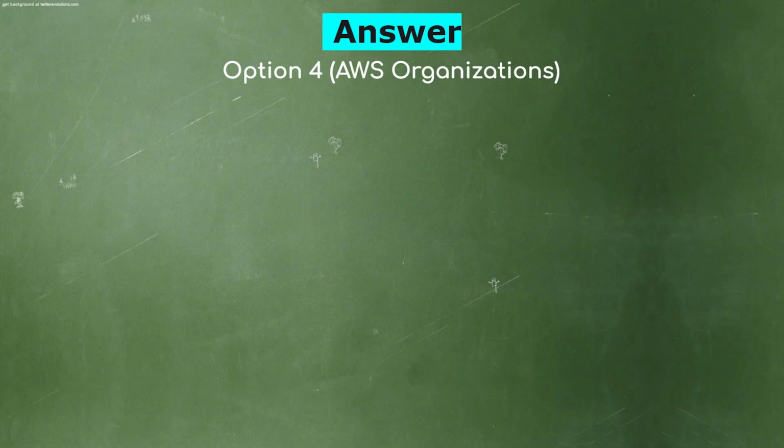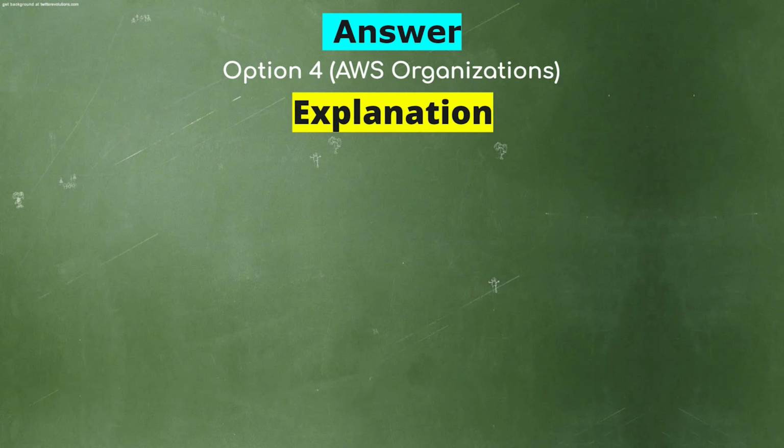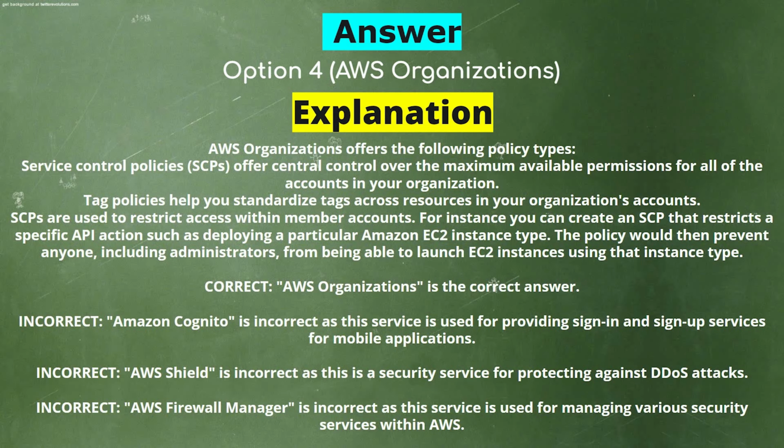AWS Organizations. Explanation. AWS Organizations offers the following policy types. Service control policies offer central control over the maximum available permissions for all of the accounts in your organization. Tag policies help you standardize tags across resources in your organization's accounts. SCPs are used to restrict access within member accounts.